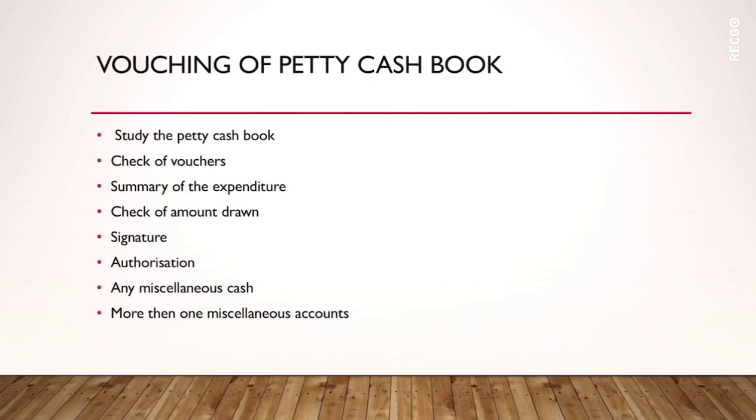There is no provision for such loans, so that should be verified by the auditor. Then more than one miscellaneous account. If there exist more than one miscellaneous account, their balances should be checked at the same time by the auditor. So this is regarding the vouching of the cash book, which we have discussed regarding the receipt side, the payment side, and the petty cash book maintained by the organization for day-to-day small expenses.